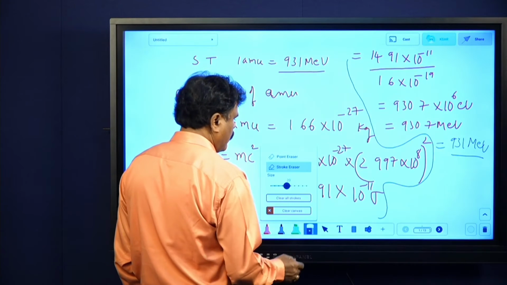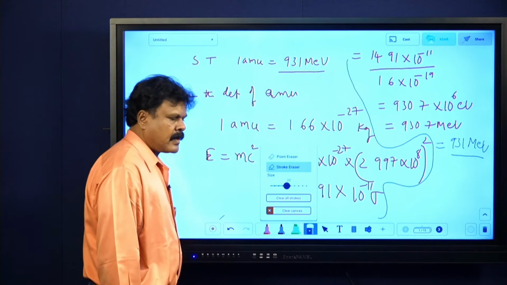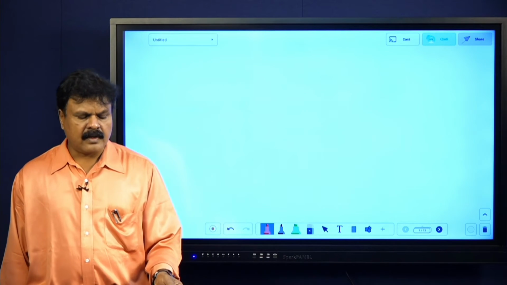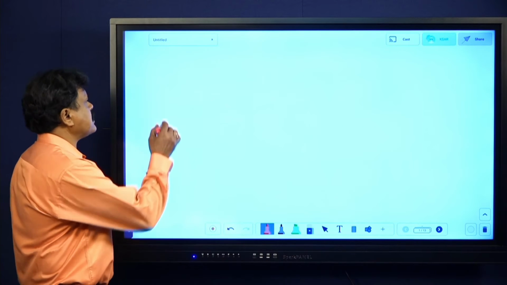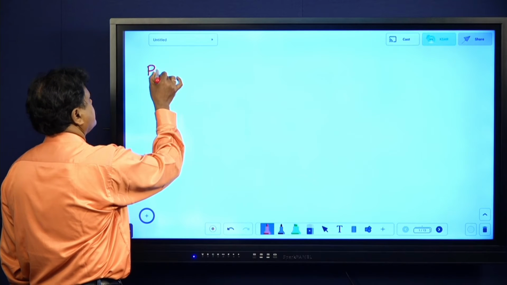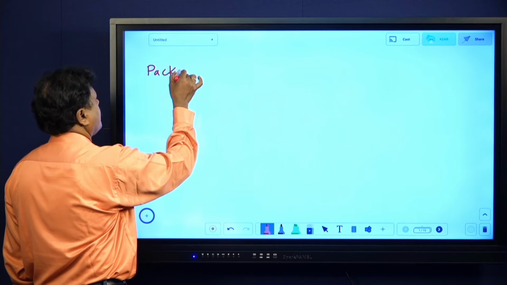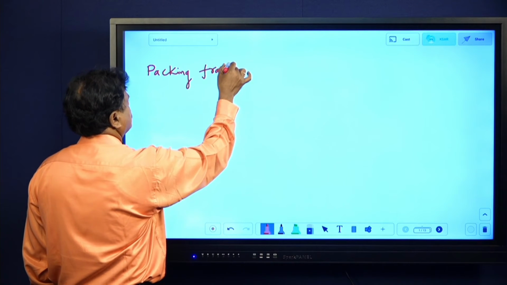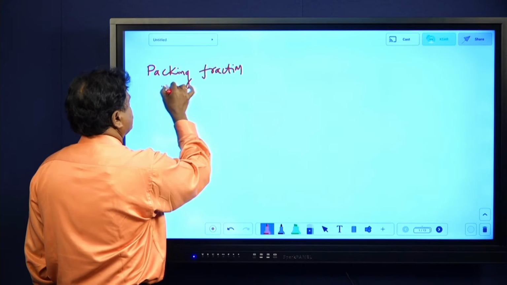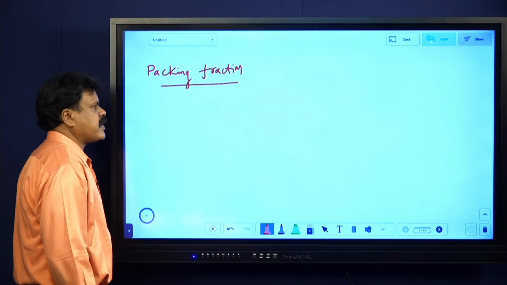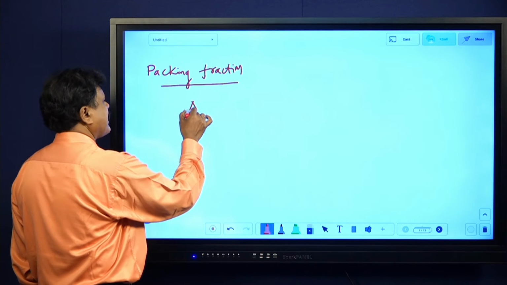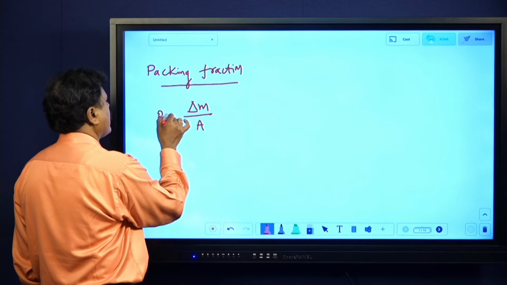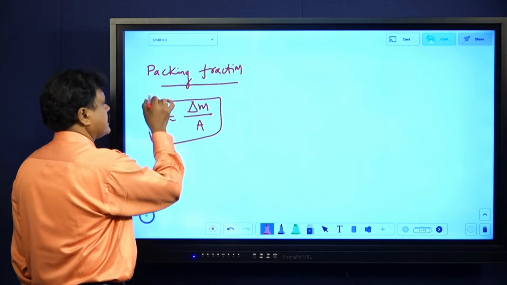Next, one packing fraction we say. I don't want to leave even that. What is packing fraction? Try to have an idea. It is like binding energy per nucleon, specific binding energy, but here it is mass defect per nucleon. Mass defect per nucleon is called packing fraction.